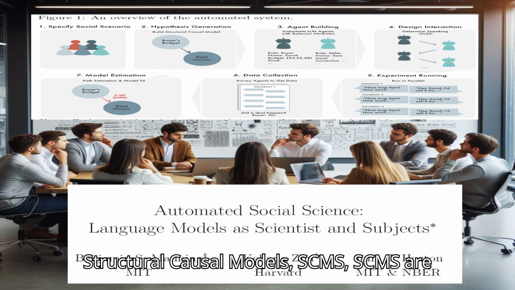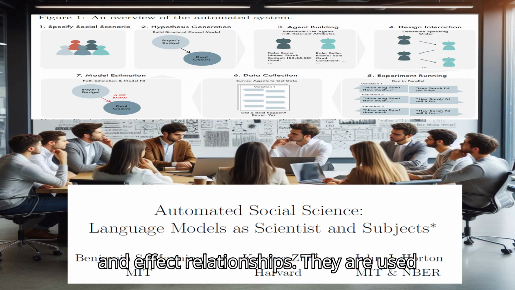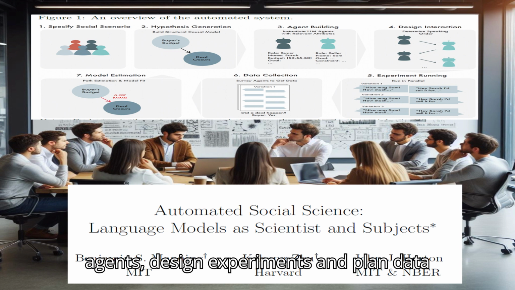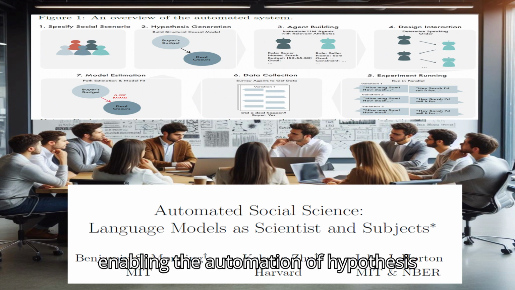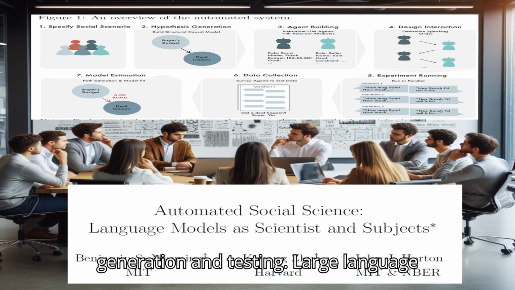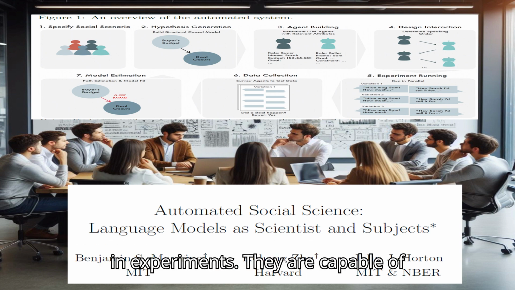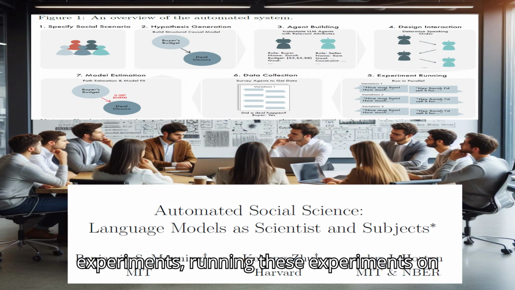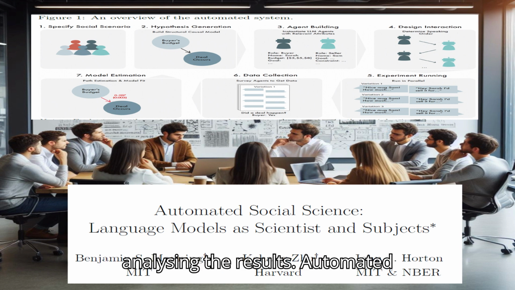Structural causal models, SCMs. SCMs are mathematical models that represent cause and effect relationships. They are used to state hypotheses, construct LLM-based agents, design experiments, and plan data analysis. SCMs serve as the backbone of the research process, enabling the automation of hypothesis generation and testing. Large language models, LLMs, simulate human subjects in experiments. They are capable of generating hypotheses, designing experiments, running these experiments on independent LLM-powered agents, and analyzing the results.